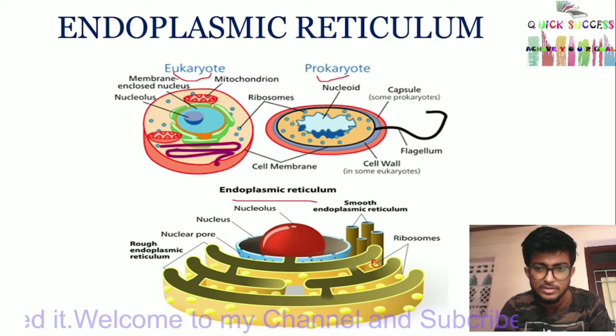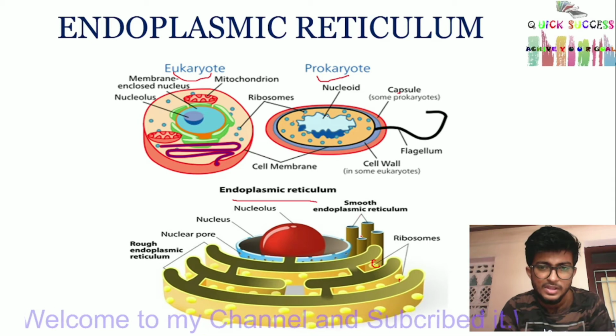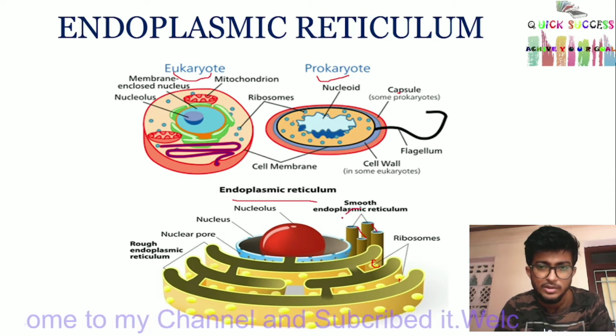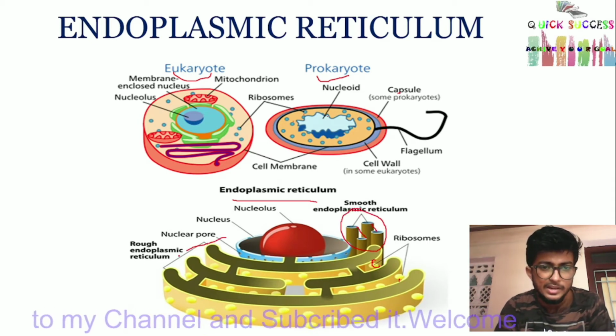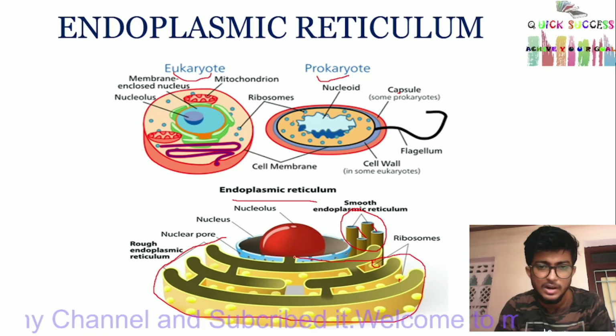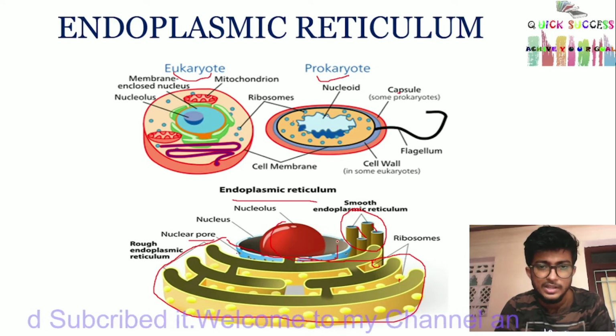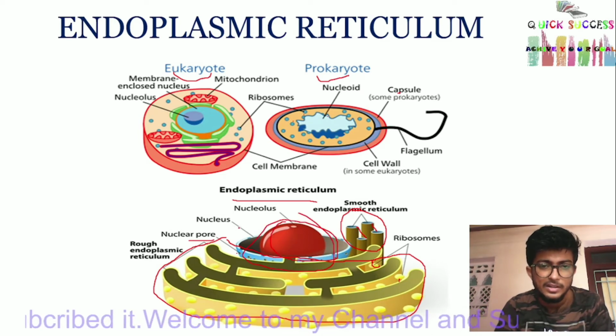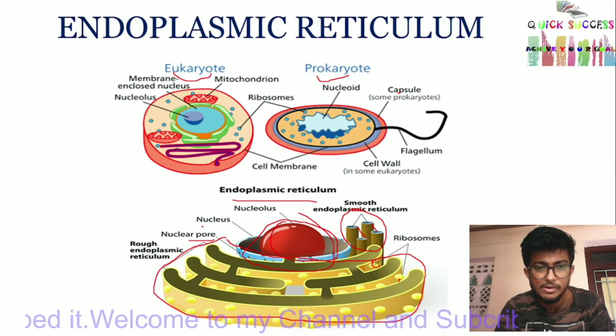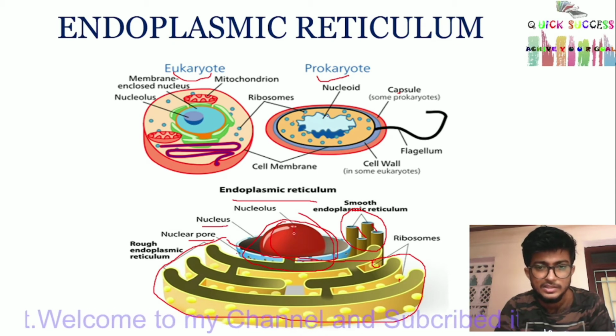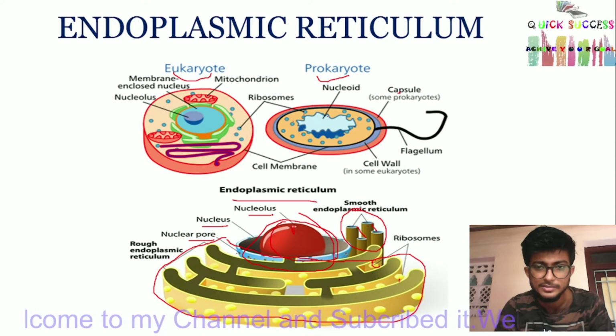This is called ribosome. This is smooth endoplasmic reticulum, and this is rough endoplasmic reticulum. This pore is called nuclear pore, and this red color round shaped structure is called nucleus, and this part is called nucleolus.